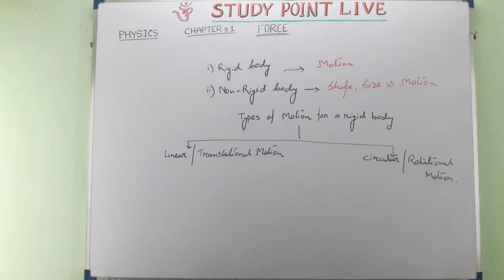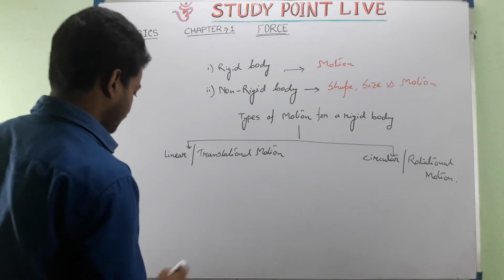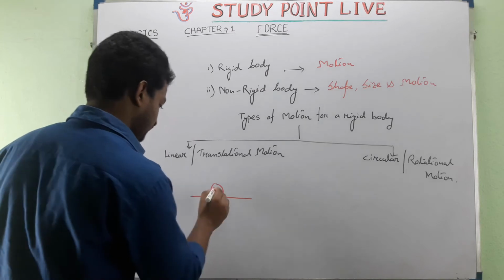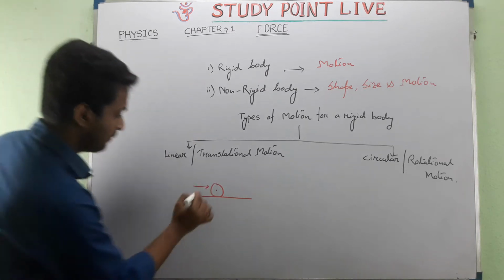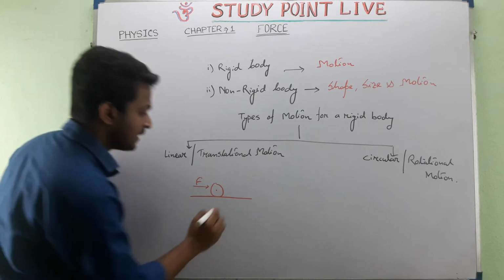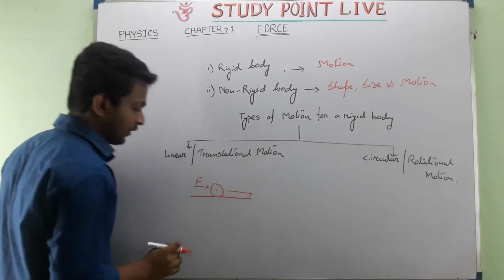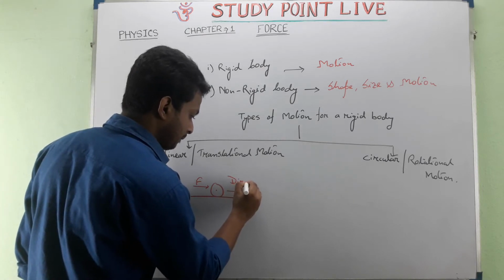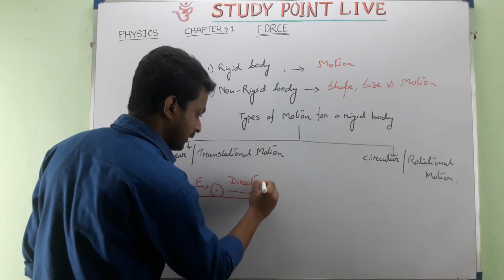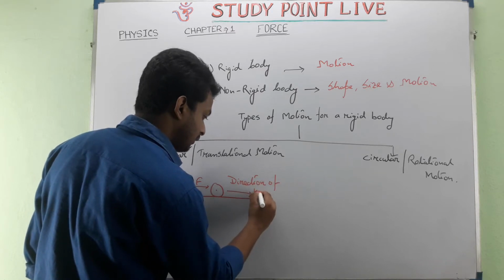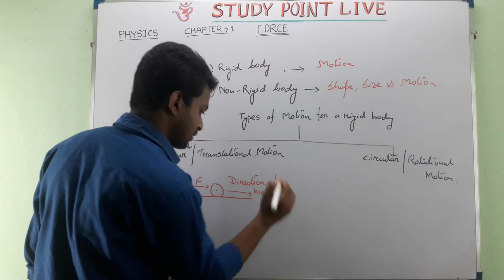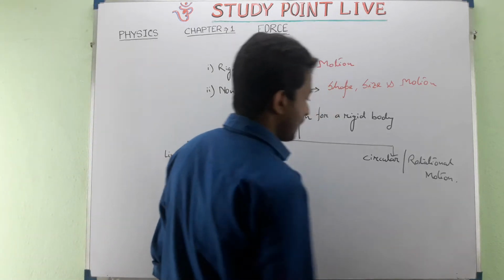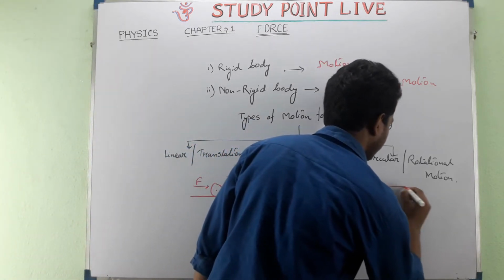Now, let us give an example for both of these two. Suppose an object is over here and we are giving a force from this direction. So this will be the direction of motion of this object. This will be the direction of motion for linear or translational motion. Now, what about circular or rotational motion?